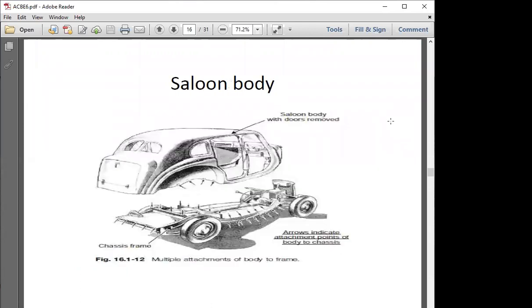Then saloon body is also there, chassis is separate, and whole cage is designed, welded, configured, and then whole cage is going to be assembled. Here we are not using cage as a word.